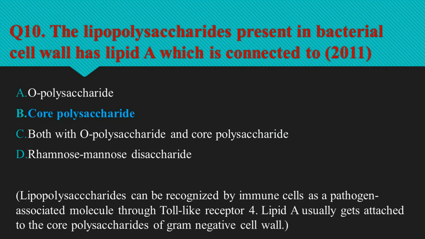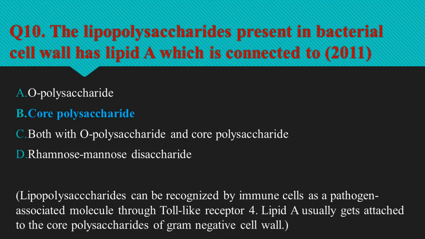Question number 10 is, the lipopolysaccharides present in the bacterial cell wall has lipid A which is connected to. So the gram-negative cell envelope contains an additional outer membrane composed of phospholipids and lipopolysaccharides which face the external environment. The highly charged nature of lipopolysaccharide confers an overall negative charge to the gram-negative cell wall. Lipopolysaccharide is comprised of a hydrophilic polysaccharide and a hydrophobic component known as lipid A, which is responsible for the major bioactivity of endotoxins. So lipopolysaccharide can be recognized by immune cells as a pathogen-associated molecule through toll-like receptor 4.